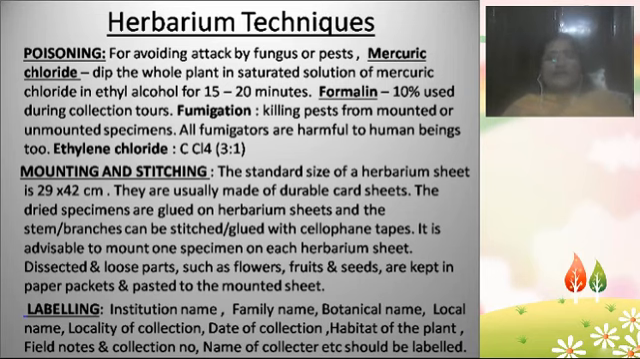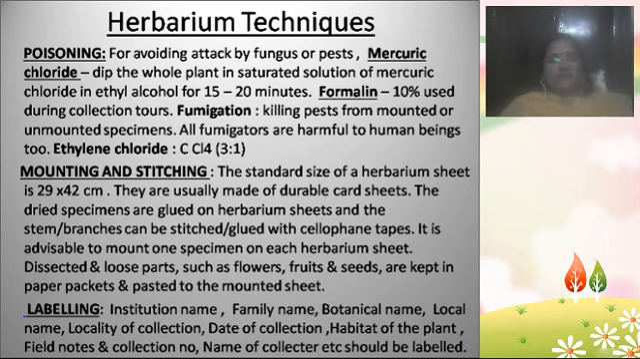And along with formalin and mercuric chloride, fumigation, which means killing the pests from mounted or unmounted specimens, is also used, like ethylene chloride. Ethylene chloride will be used in 3:1 ratio. It is sprayed on the herbarium specimens in 3:1 ratio. It is fumigated to protect the plants from pests.